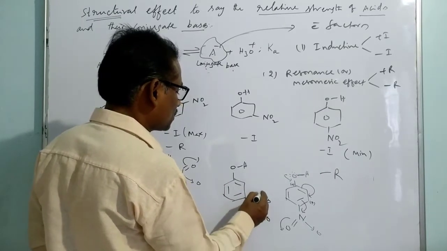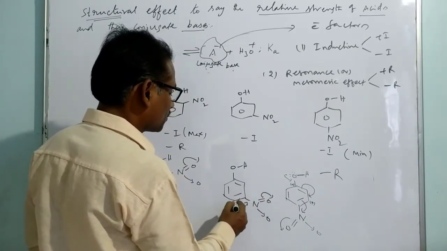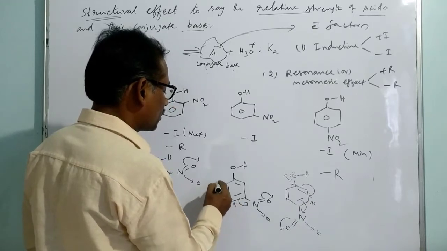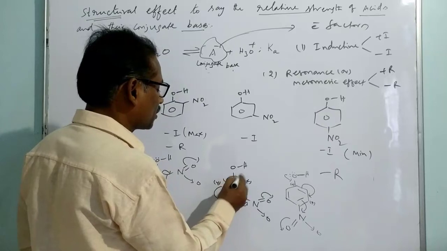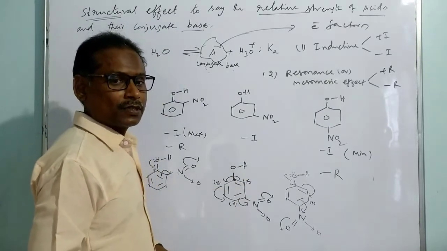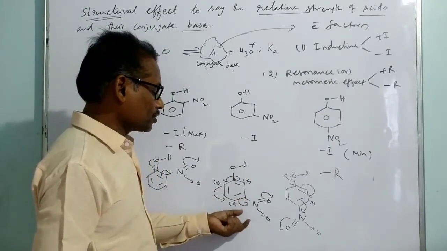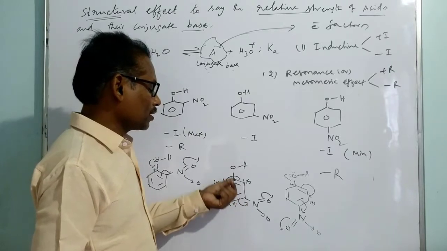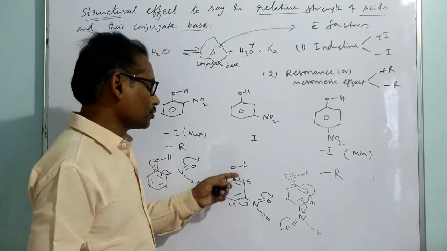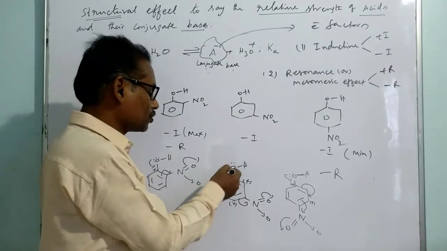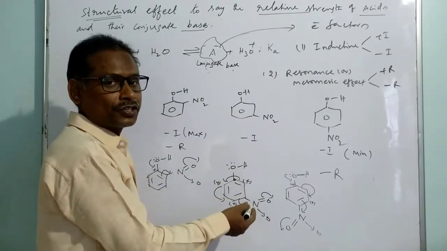Now, once we get here, it is a positive charge. If it is entered, we get a positive charge. That means this carbon is not getting the positive charge. That means the impact of this conjugation of NO2 is not directly hitting the OH group. That means these electrons are not withdrawn by this group via the conjugation.